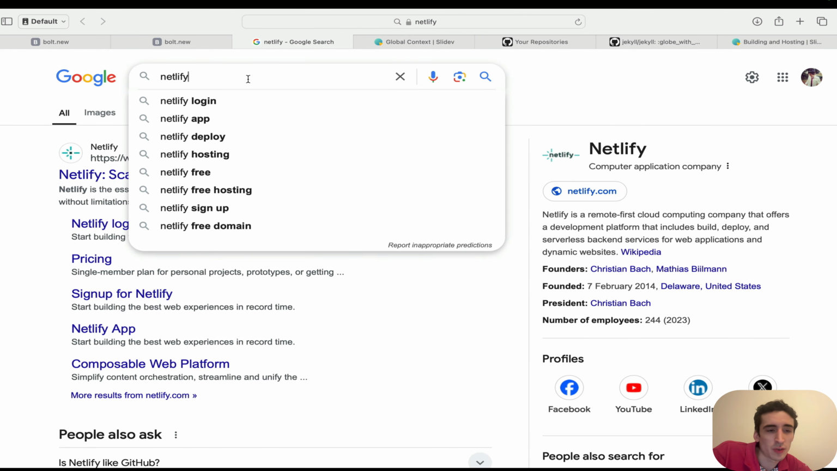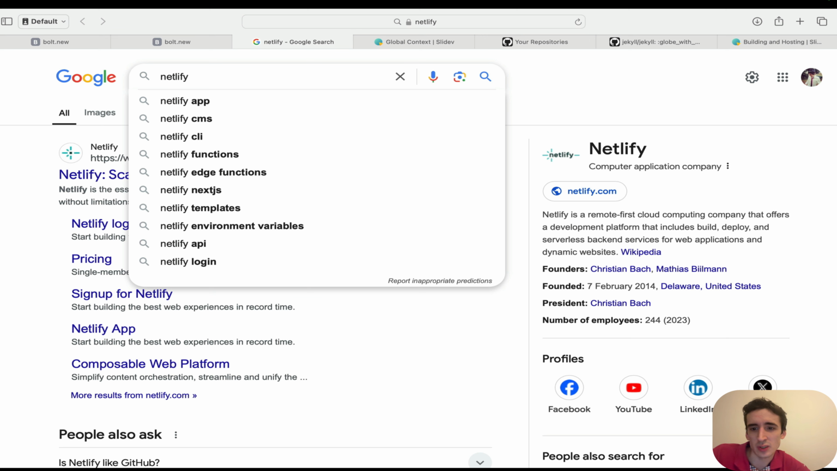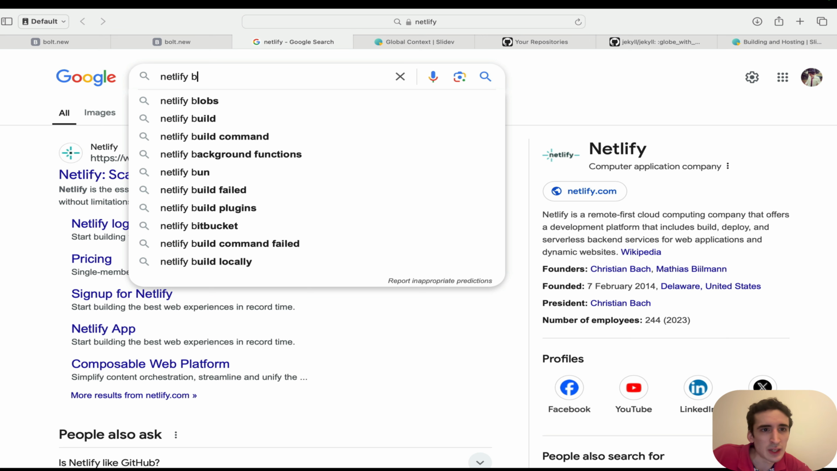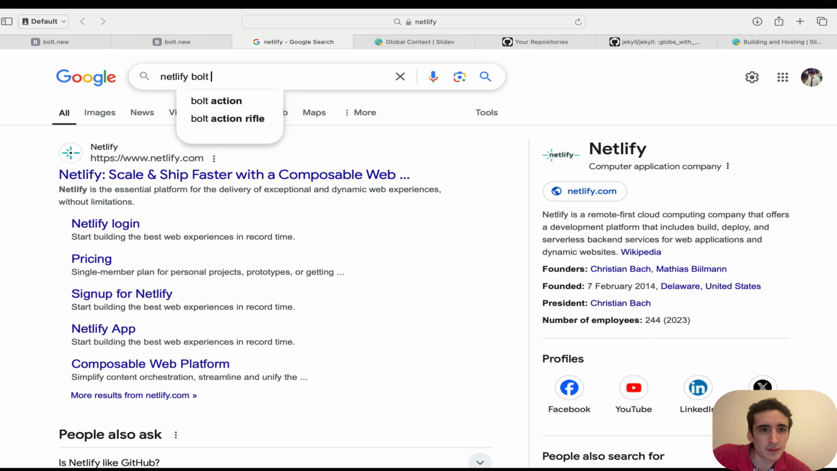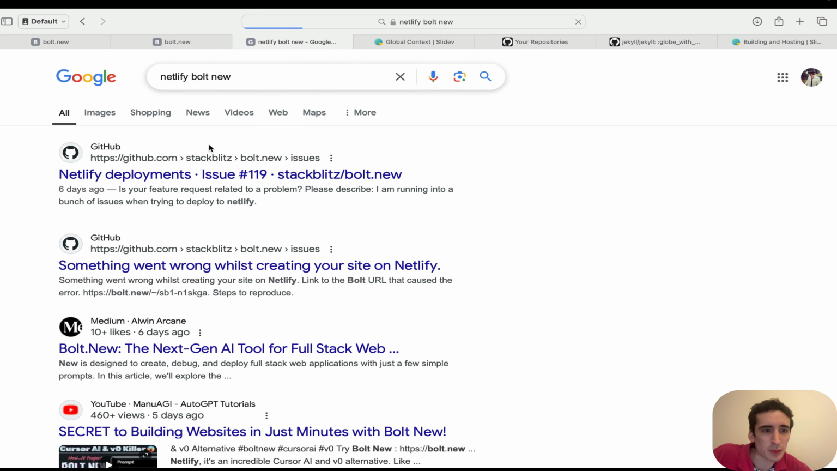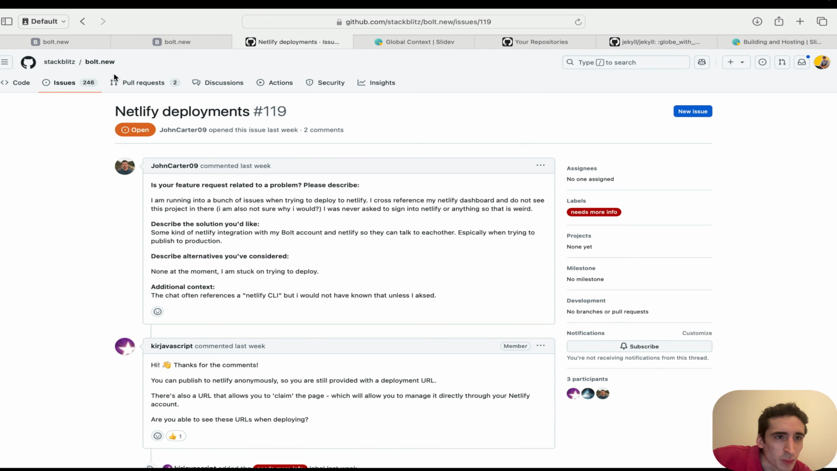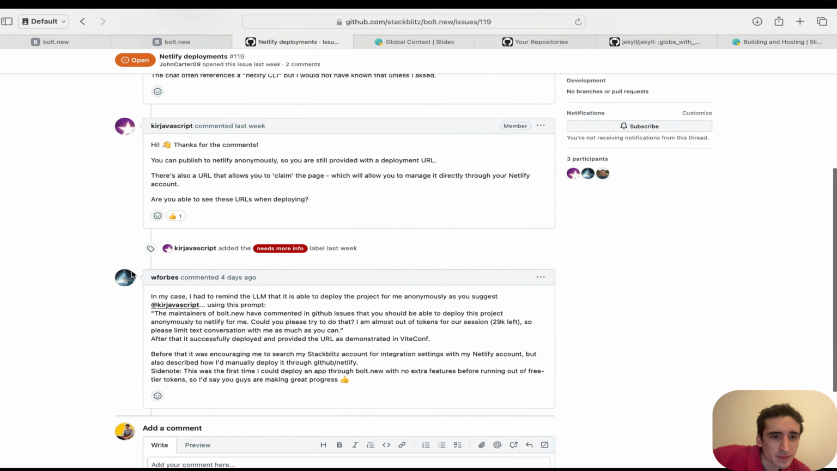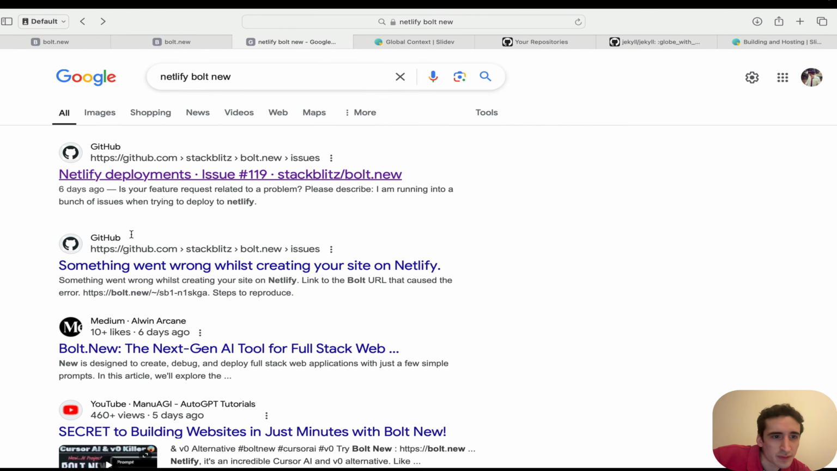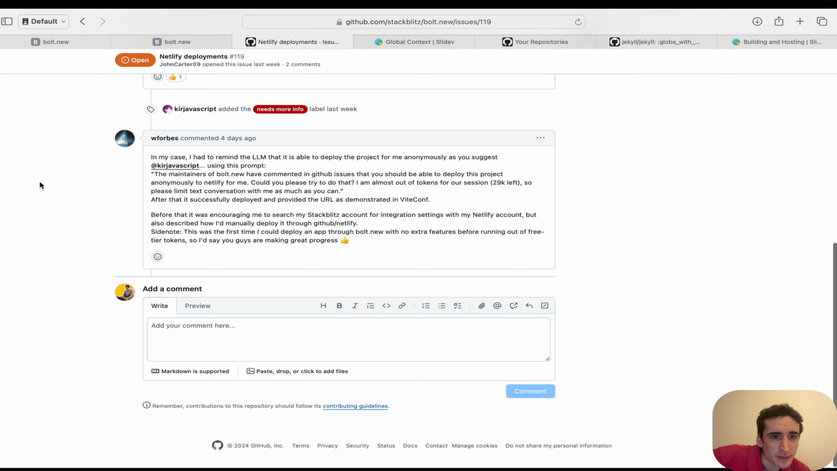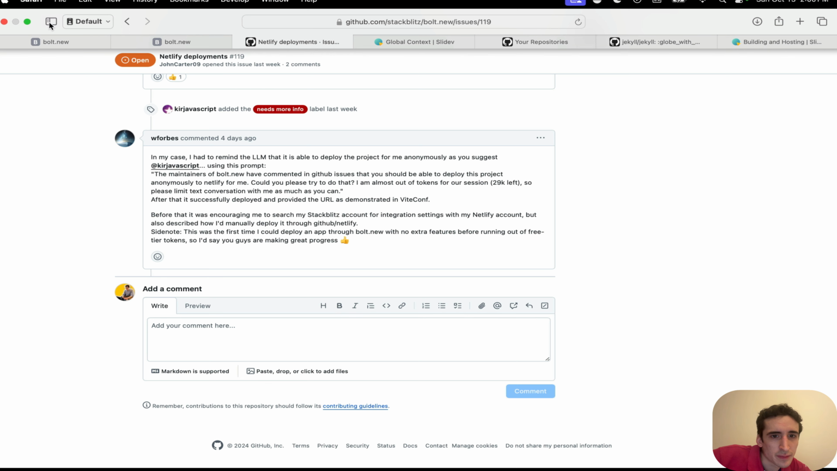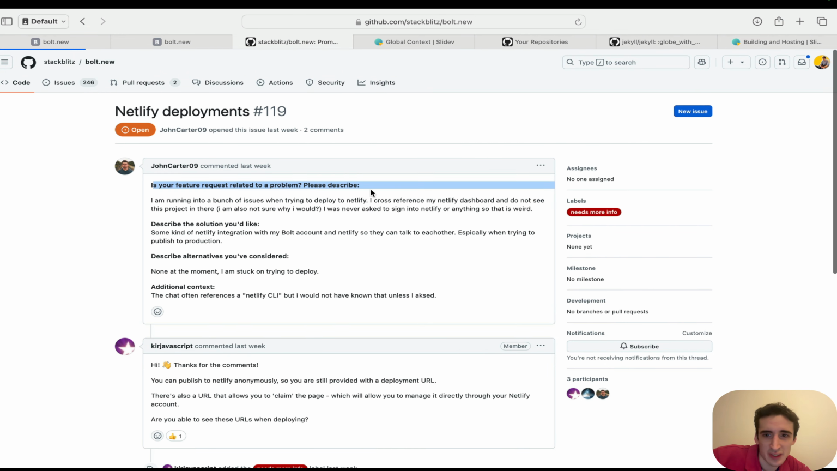If you know, Vercel and Netlify basically are two competitors. So here I wonder if it's, they're probably not part of it, but they probably just use Netlify. Or here, is it bolt.new, Netlify deployments. Someone is asking. But bolt.new, it's amazing.